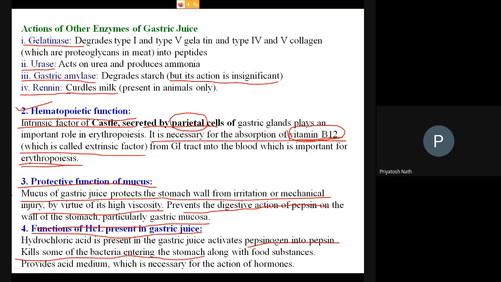When you are not taking food, you don't need all this gastric juice. So there must be a regulatory system which will regulate the secretion of gastric juice from the stomach. Hormones like gastrin and cholecystokinin manage this regulatory system, or regulate the secretion of acids or gastric juice from the stomach.